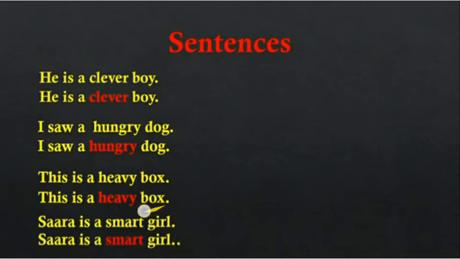This is a heavy box. What kind of box is it? The box is heavy. So heavy is the adjective of quality. Sarah is a smart girl. What kind of girl is Sarah? Sarah is smart. So smart tells about the girl, and this is the adjective of quality.